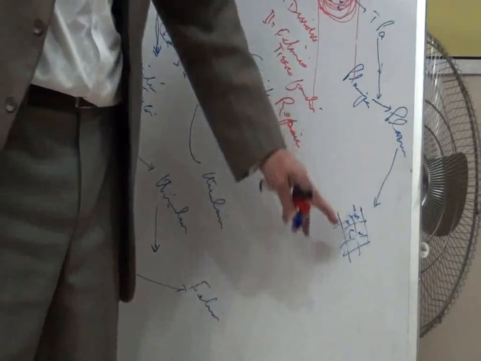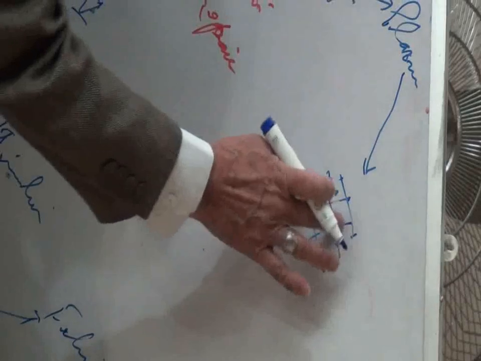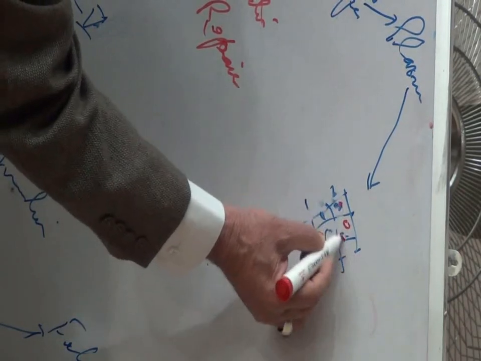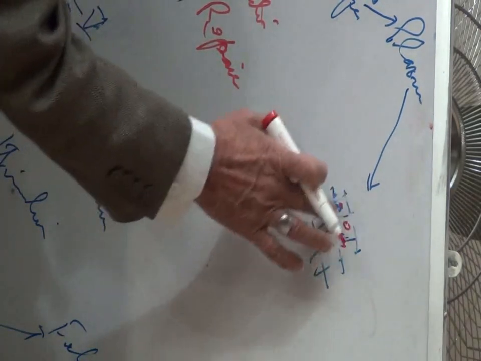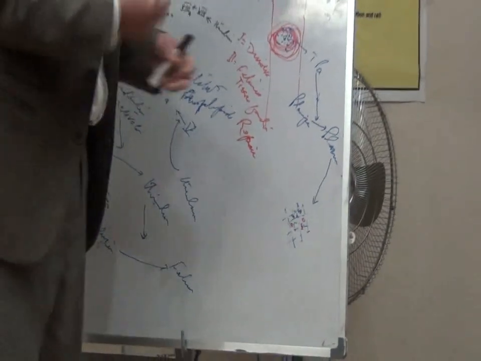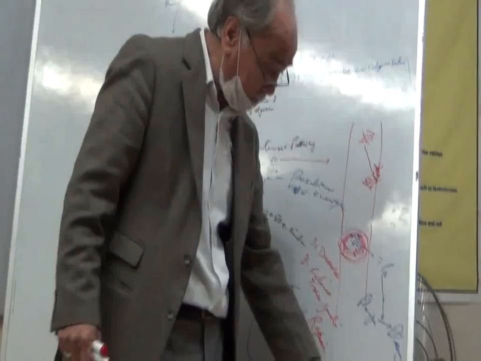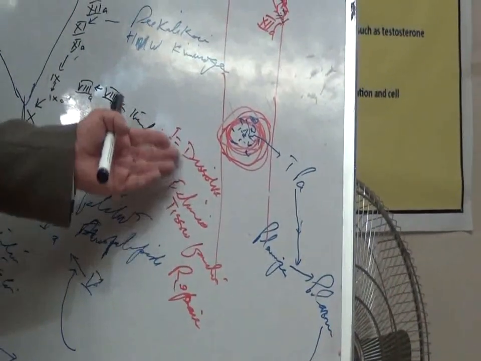Plasmin will convert all these fibers present in the clot, and once the fibers are dissolved, the clot will disintegrate, because we know that blood vessels are there, plasma is there, WBCs are there. So once the dissolution of these fibers takes place, the cells become free and go to circulation. Okay? So in this way, this plasmin will dissolve the fibrin fibers present in the clot, and then the dissolution of the clot will take place.